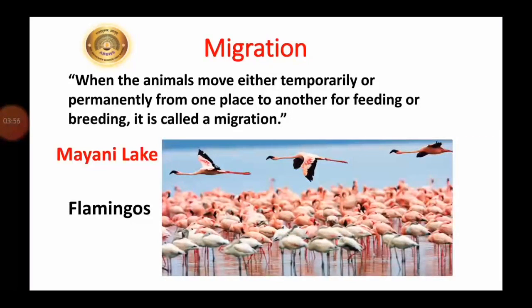Maiani Lake has formed due to a dam built on the Chand River in Satara district. Flamingos from Siberia migrate to build nests and lay eggs on this lake. Once the baby birds grow big enough, they return with them to Siberia. This lake has been declared a sanctuary for birds. You can see flamingos in Maiani Lake.